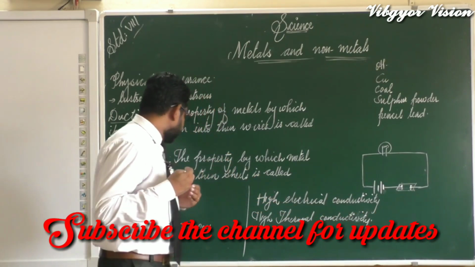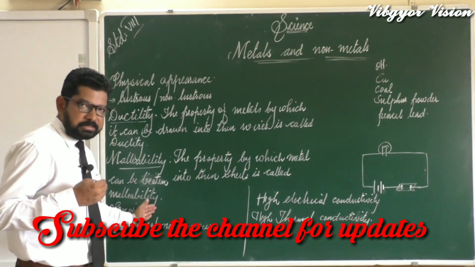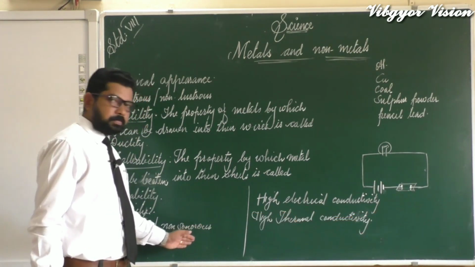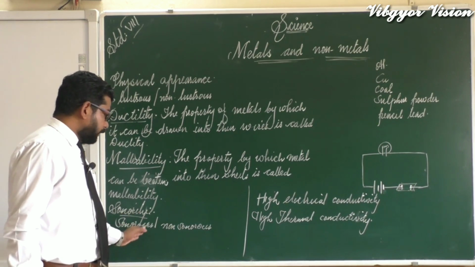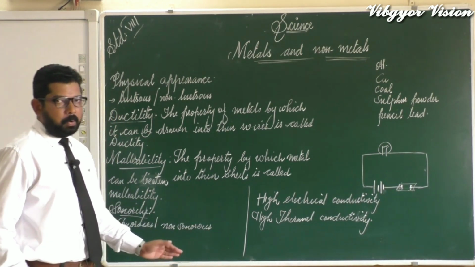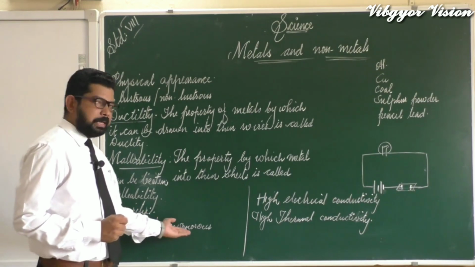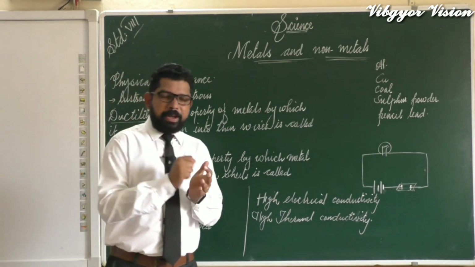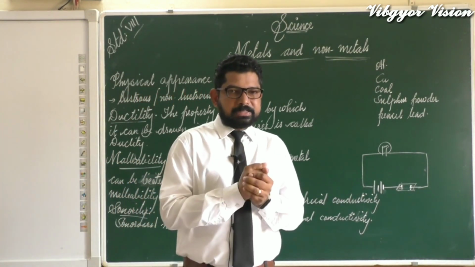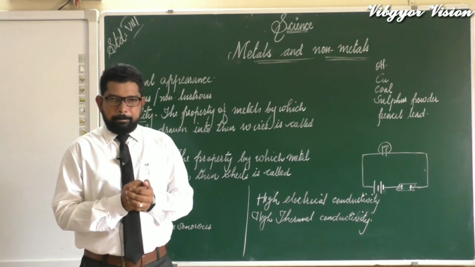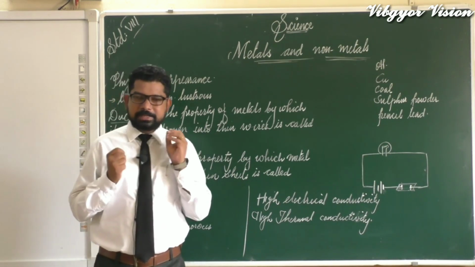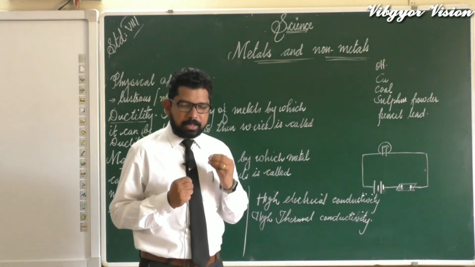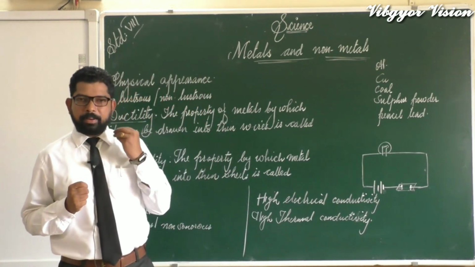So from this we can say that metals are sonorous, but non-metals are non-sonorous. Hope it is clear. That is why you might have noticed that school bells are made of metals. They are not made of non-metals. The reason is that only metals can produce the ringing sound, or the characteristic sound. Metals are sonorous.